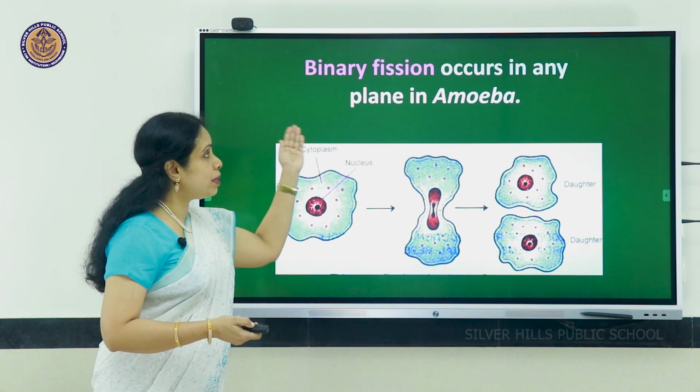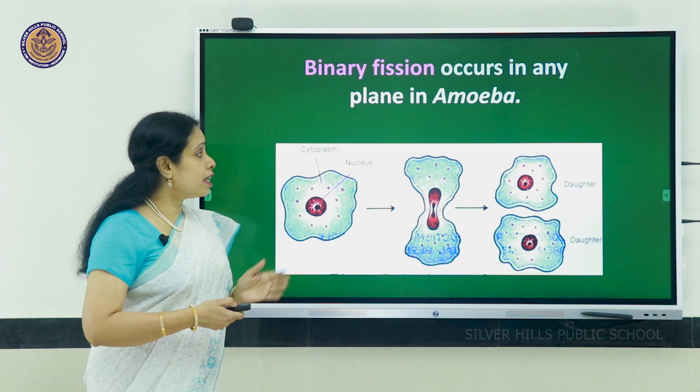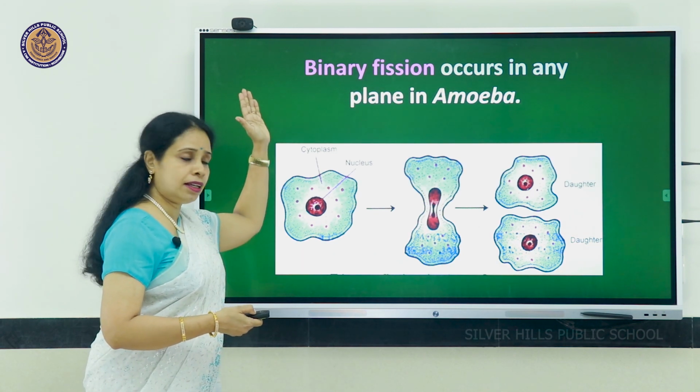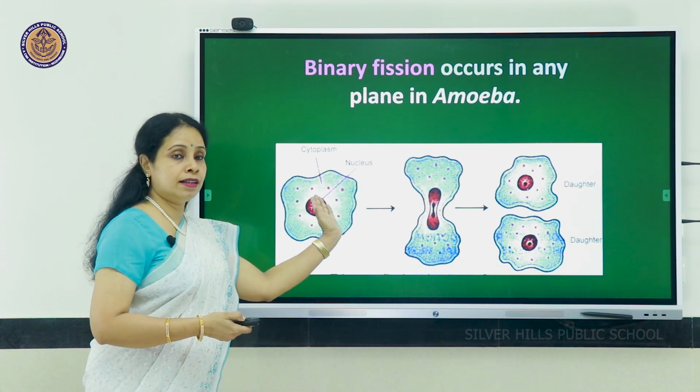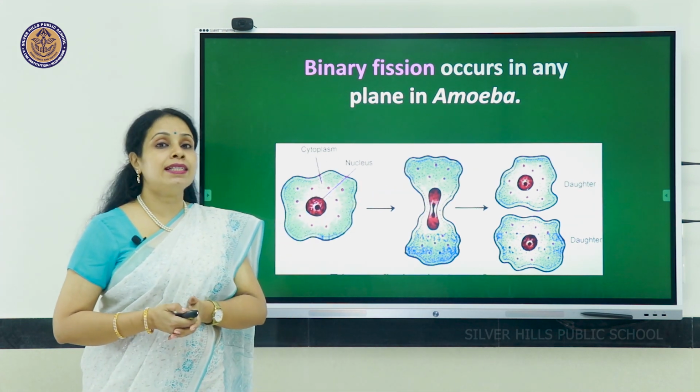Bi means two, the body dividing into two. So in the case of amoeba, binary fission can happen in any plane. It could be like this or any other plane, and you get two daughter cells.